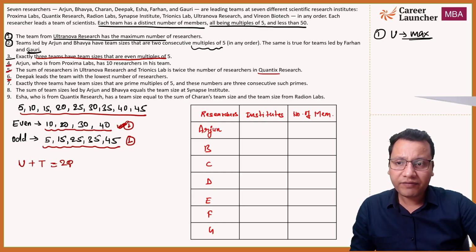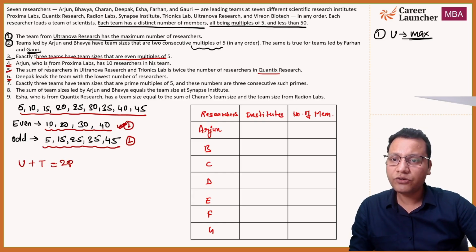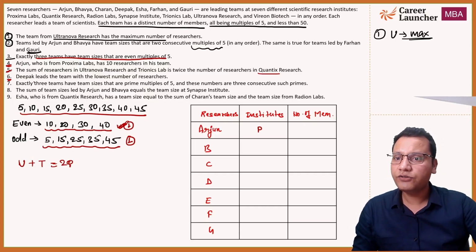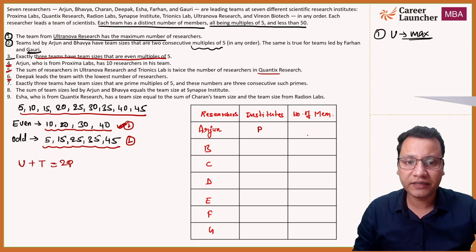Now, statement number 6. Okay, we left out statement number 4, I'm sorry. So let's quickly check statement number 4. Arjun, who is from Proxima, so Arjun, who is from P. So I'll put P here. Arjun, who is from P, has 10 researchers in his team.